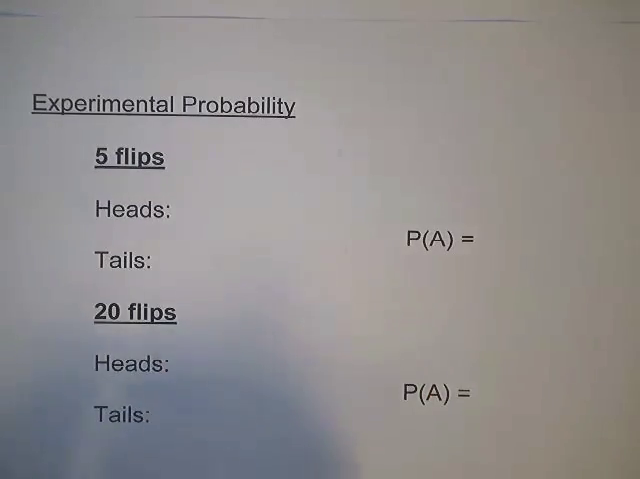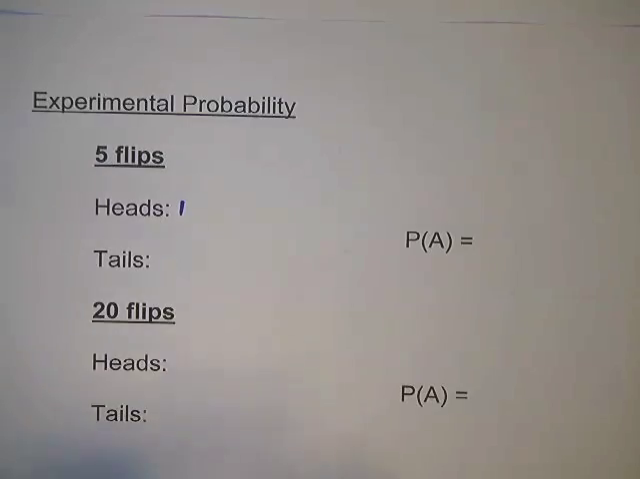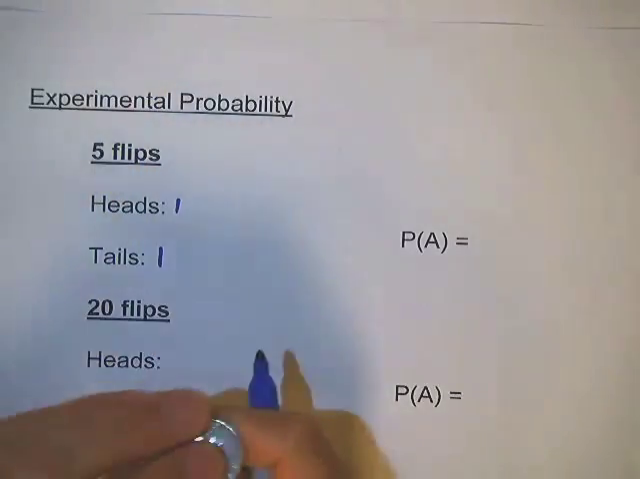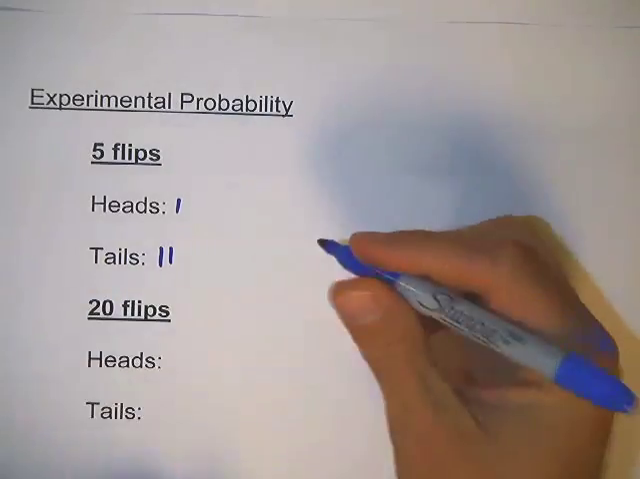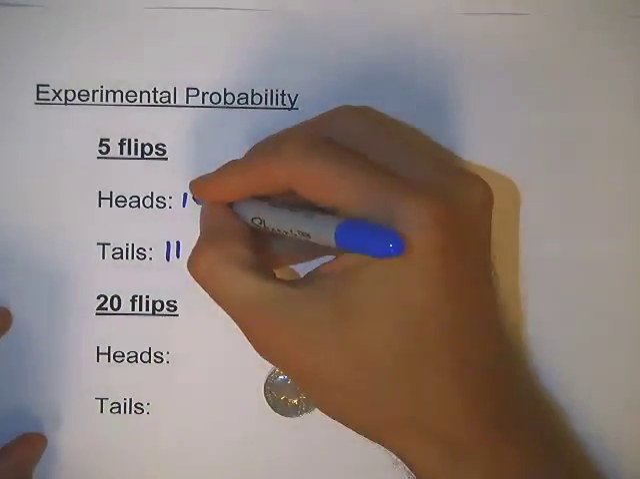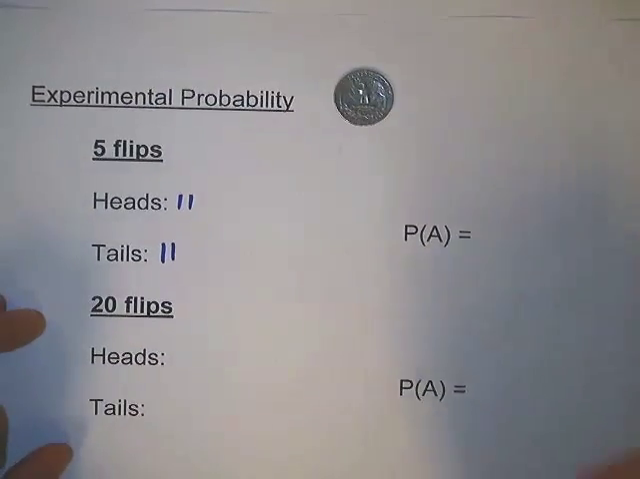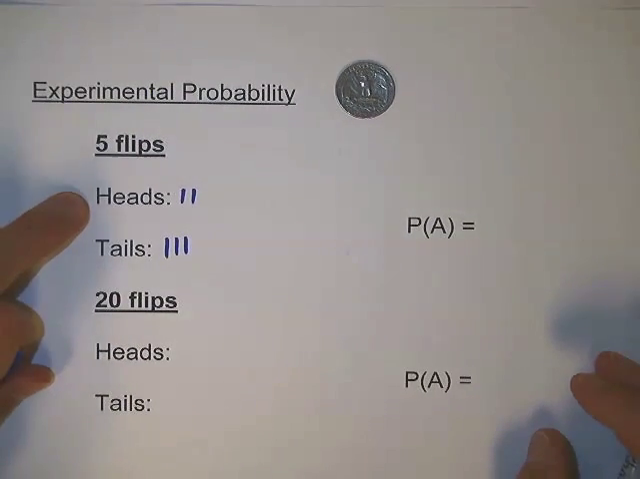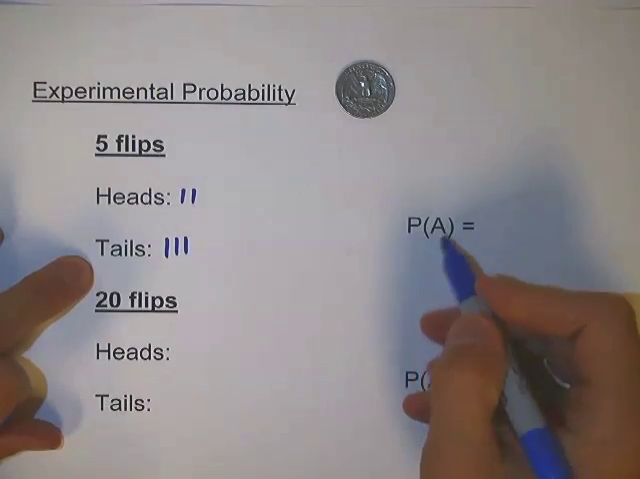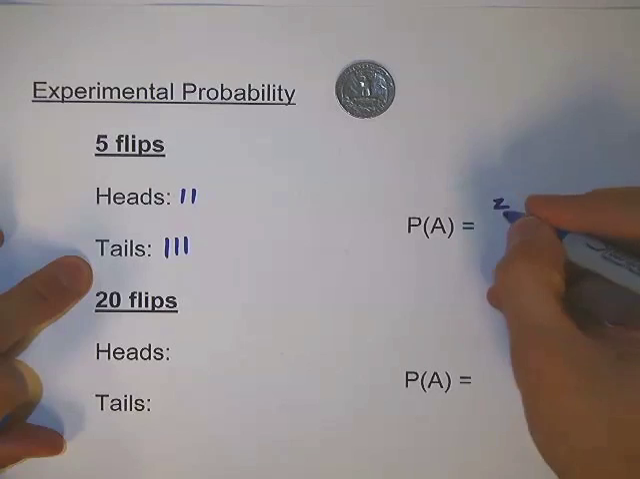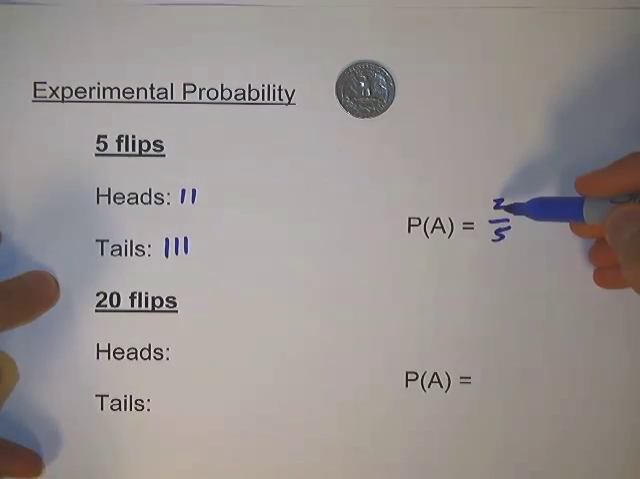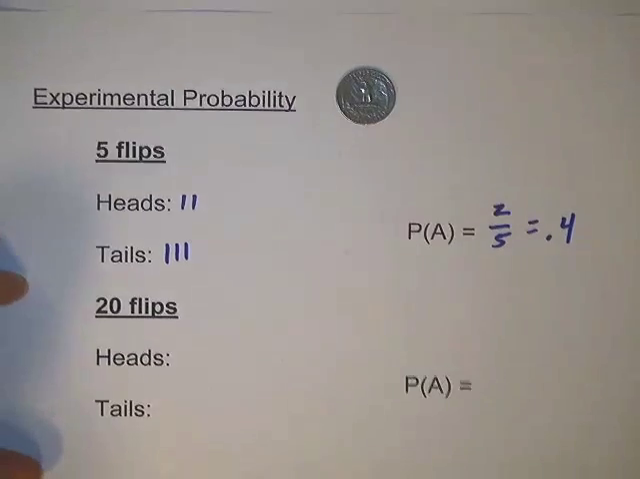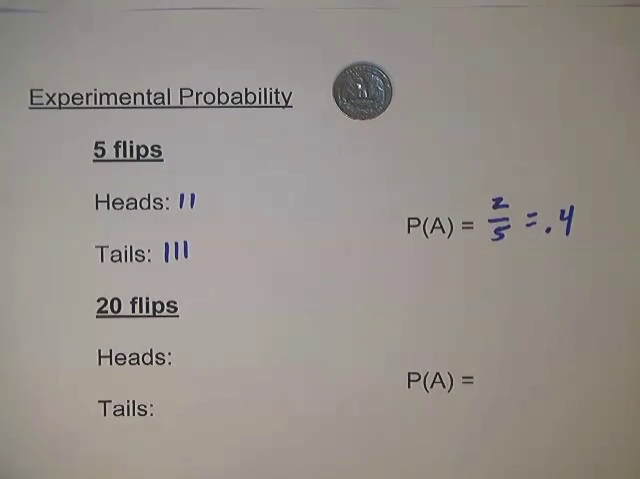Okay, so I'm going to flip the coin 5 times. Heads, flip it again, and that ended up being tails. Another tails. So that's 3 flips, heads, and last flip is tails. So the probability of getting heads, remember A is the event that we get heads, ends up being 2 out of 5, the number of favorable outcomes divided by the number of total outcomes. So as a decimal, that is 0.4. So close to 0.5, but still 0.1 off.